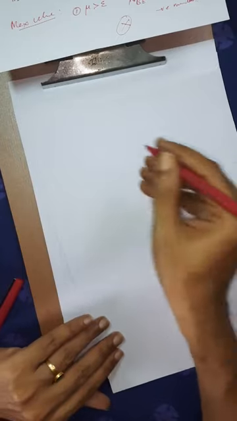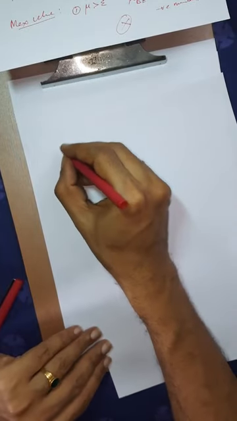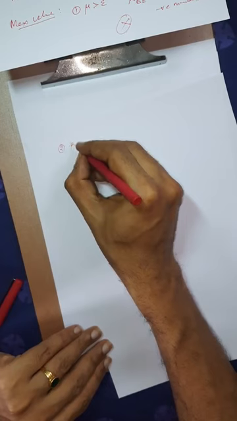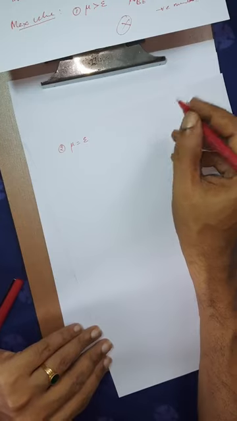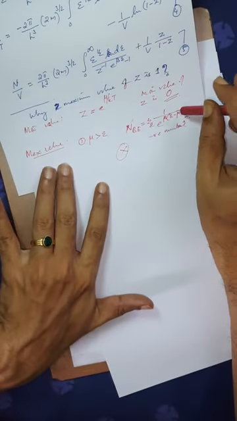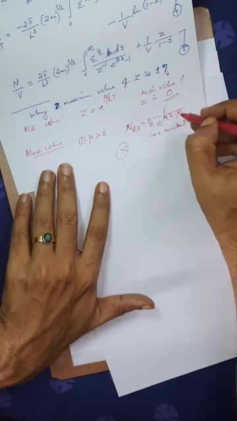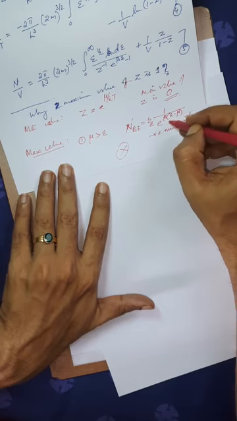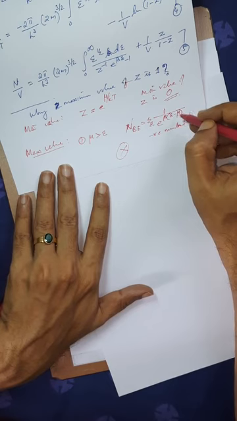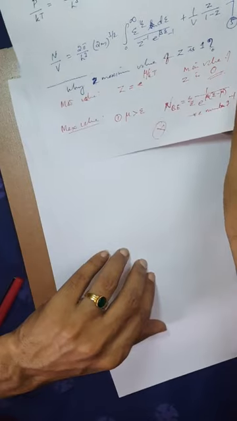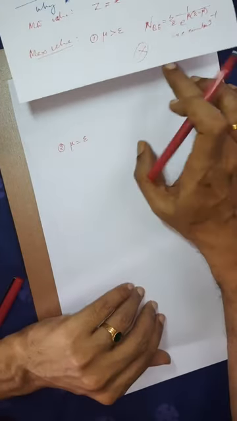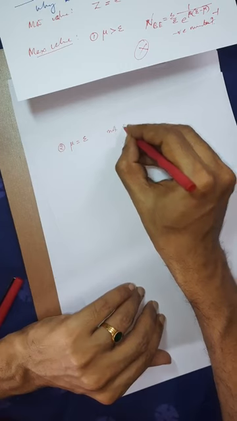Now the second possibility, which is mu equal to e. Mu equal to e means the power factor will be 0, so the exponential of 0 is 1. 1 minus 1 is 0, and 1 by 0 is infinity, which means the number of particles in the Bose-Einstein case is infinite, which is again not possible.